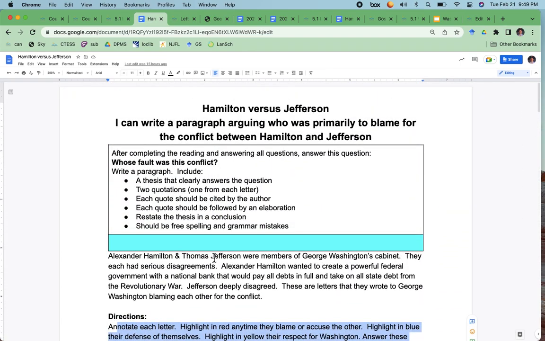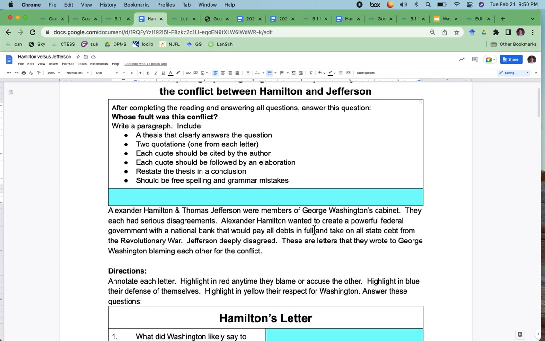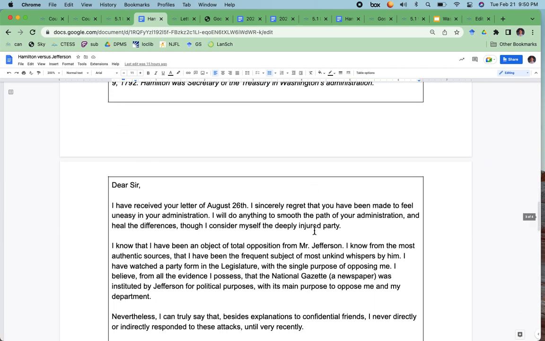And at the end, you've got to write this paragraph right here at the top. And you should follow each bullet point. You need to have a thesis statement that answers the question, so you're answering whose fault was this conflict. Have two quotations, one from each letter. Each quote should be cited by the author. Each quote should be followed by an elaboration. Restate the thesis in a conclusion. It should be free from spelling and grammar mistakes. And this is graded as 4 assessment points.